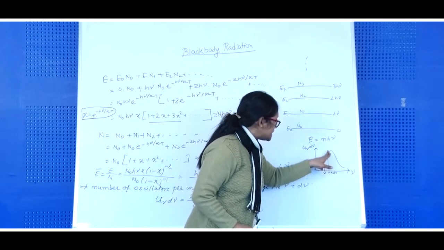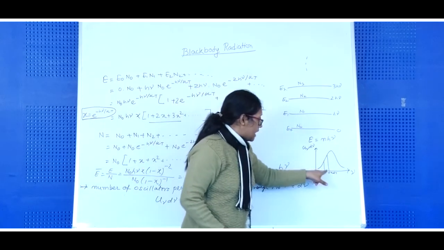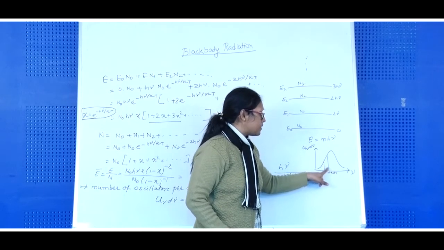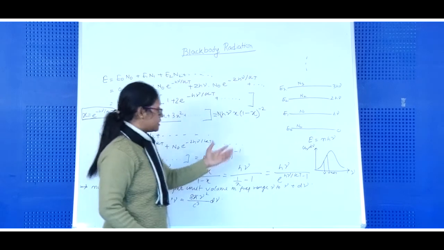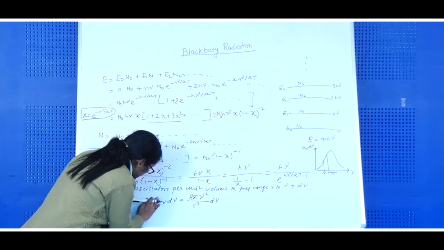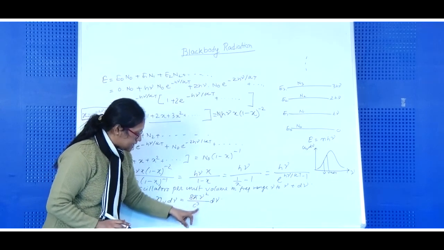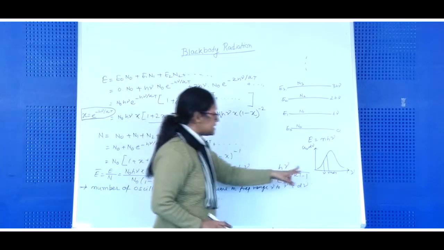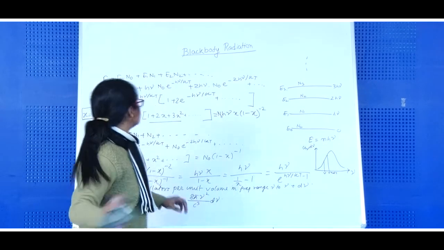We can find the energy density. So how can we find the energy density? If we know how many oscillators there are per unit volume in this frequency range, then multiplying that number by the average energy of the oscillator, we will get the energy density. That number is given by n nu d nu as 8 pi nu square by c cube into d nu. So we get the number of oscillators in the frequency range nu to nu plus d nu. So the energy density will become